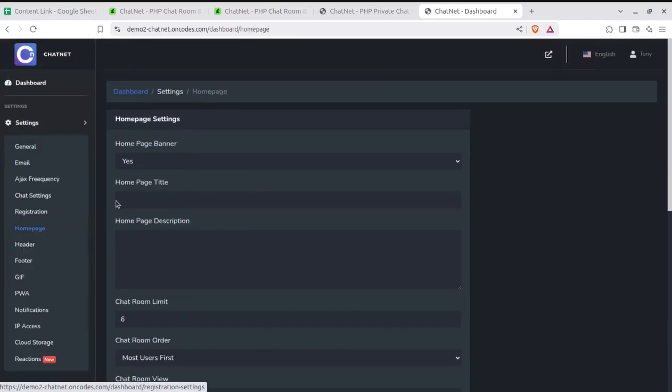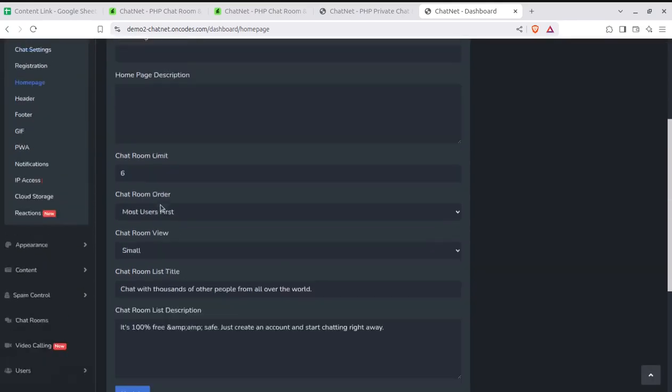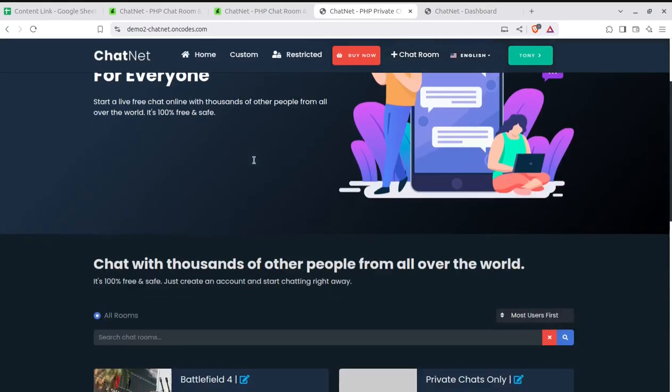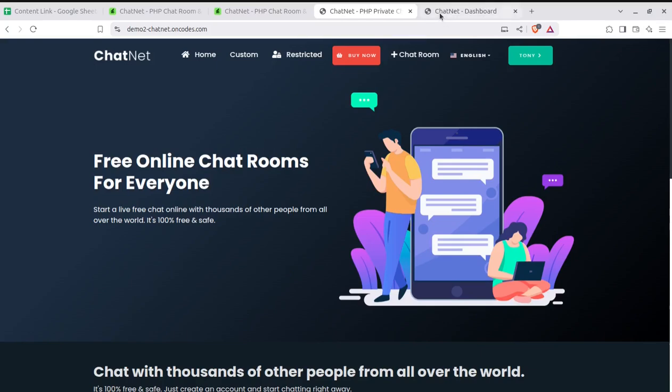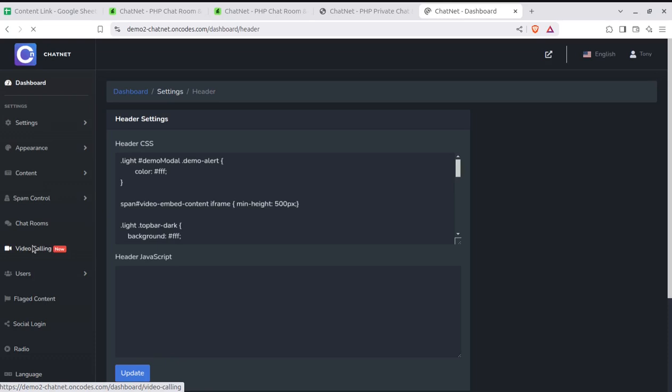In the homepage control, you can control the homepage banner, homepage title, and all those things that are being displayed on the homepage. Homepage means where users are going to land. This is the homepage. And again, I'm taking you to the header area of the website.